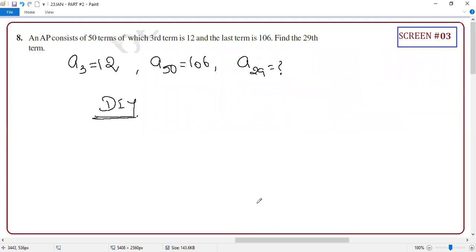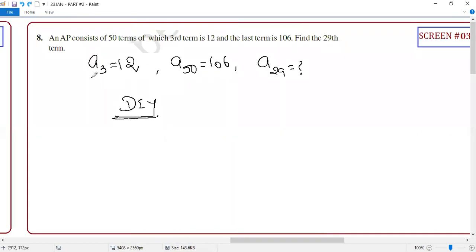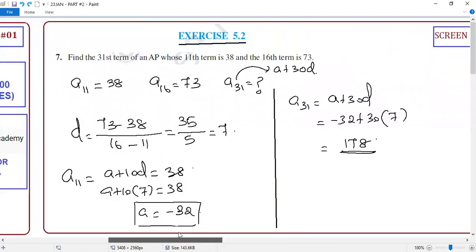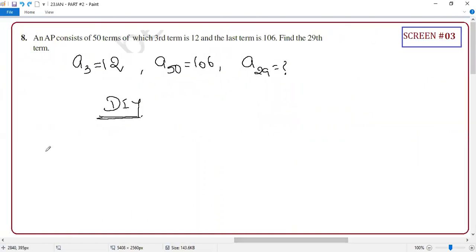Formula is AM minus AN divided by M minus N. You see, here A11 is given, A16 is given, A31 they are asking. There, A3 is given, A50 is given, A29 they are asking. So it is ditto of this problem, the same as the previous question. So the answer is 62.